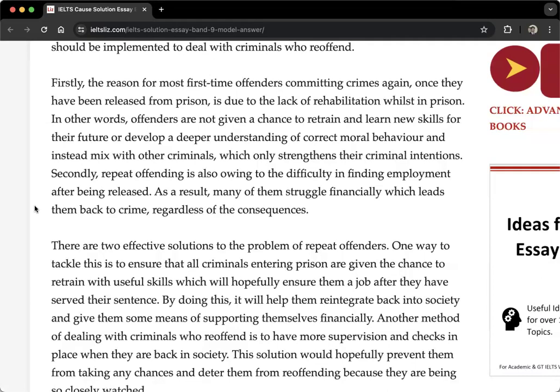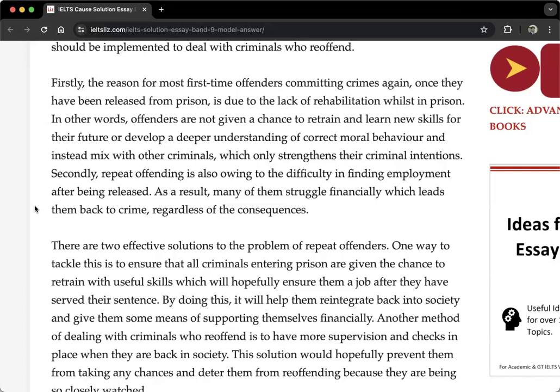So they want to be criminals again, you see, because they mix with other criminals. So this is the first idea here. Second idea. Secondly, repeat offending. So this process of committing crimes again is also owing to the difficulty. Owing to it means because. It's because it's difficult to find employment or a job after being released.